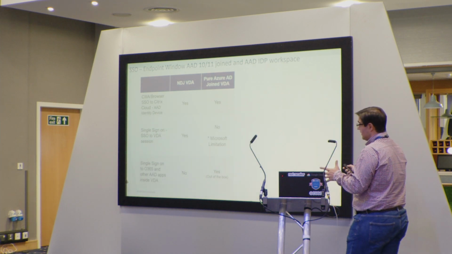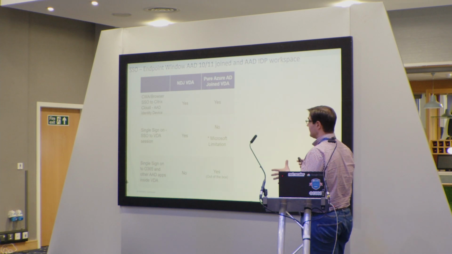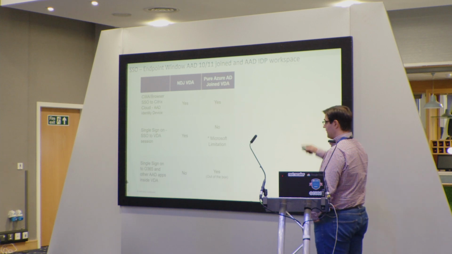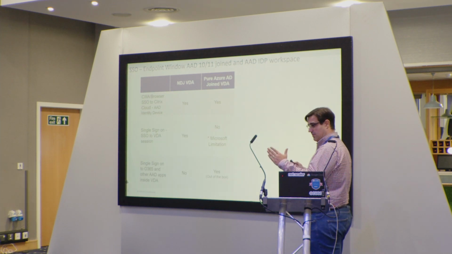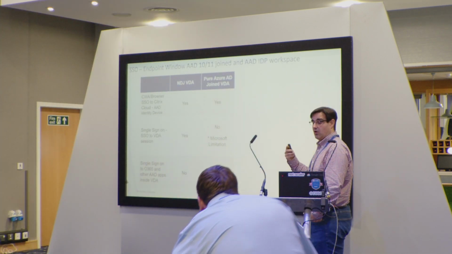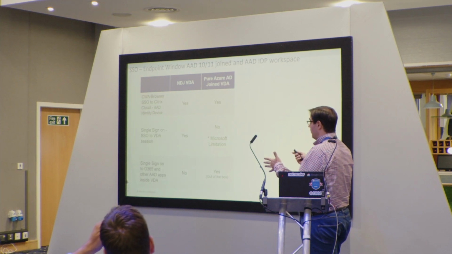Just as a summary, when you are using non-domain joined workloads, you don't have a prompt for username and password when accessing the VDA. So you can have single sign-on to workspace and the VDA, and obviously, as you don't have any on-prem identity, you cannot sign on to Office 365.